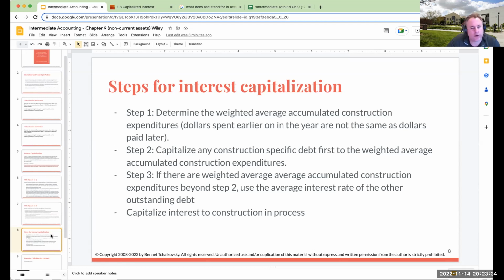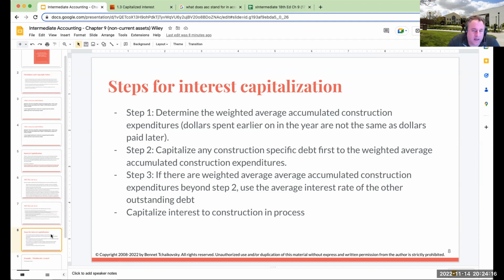When we're looking at interest capitalization, the first thing we're going to do on these problems is say, okay, what is the weighted average amount of expenditures that we're spending during the year, right? If I'm spending dollars in March, that's going to be different than dollars spent in November. Why? Because the expenditure in March was outstanding for 10 months, whereas in November it was for only 2 months. So we're going to first determine the weighted average accumulated construction expenditures.